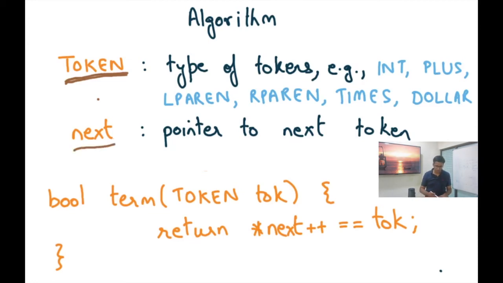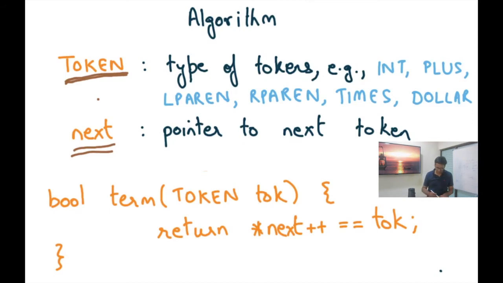Next is going to be a global variable that contains the pointer to the next token. Also, we're going to define some helper functions, and unlike the original recursive descent parsing algorithm where we had to use function objects, we won't need function objects in this case, because we are not going to do any backtracking, and the function objects were really meant to facilitate backtracking in that algorithm.